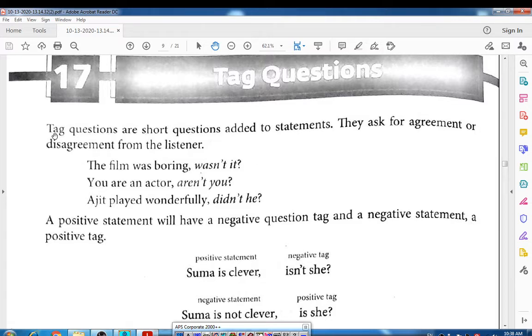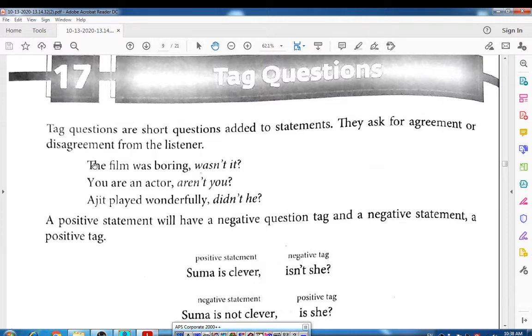Let's see. Tag questions are short questions, meaning question tags are short questions that are added to the given statements. They ask for agreement or disagreement from the listener. Like yes/no questions, they ask for agreement or disagreement, meaning you can answer these questions in yes or no. Okay, so let's see.